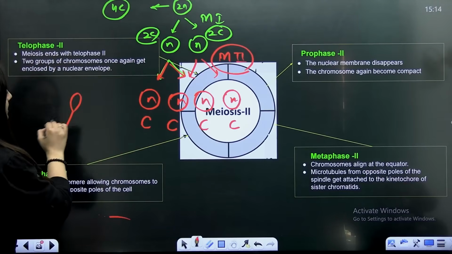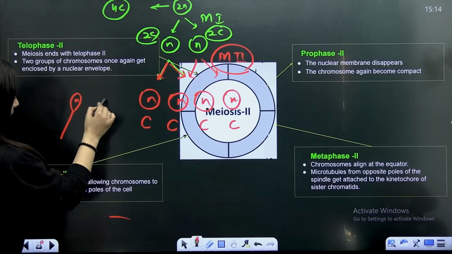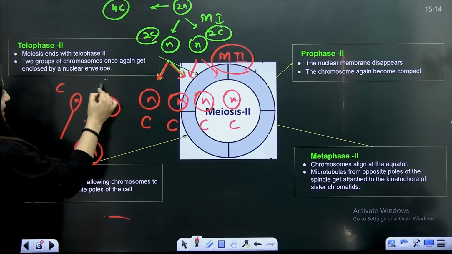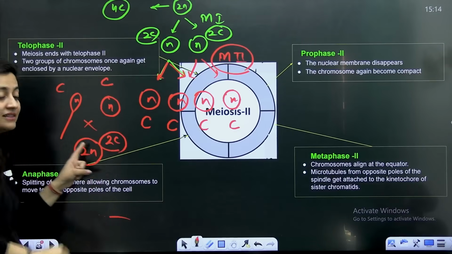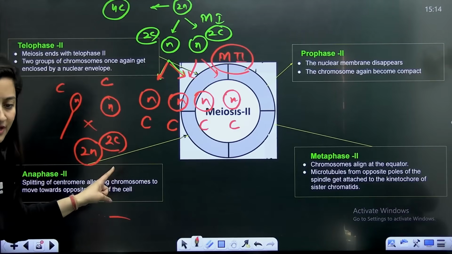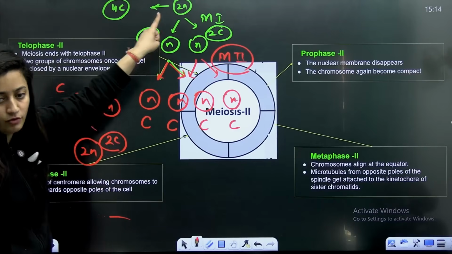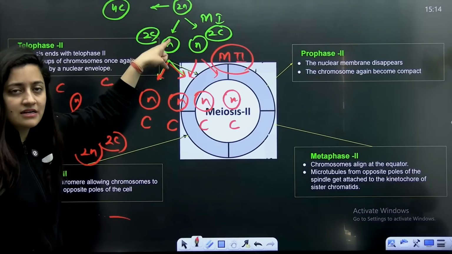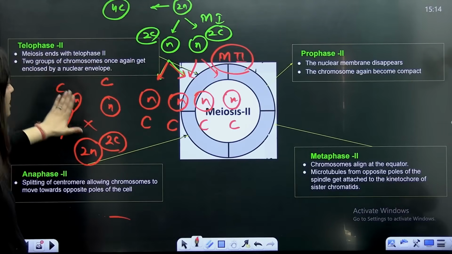Why? Because when there is gamete fusion, sperm n and ovum n will fuse. You'll get a 2n zygote. So C and C, the zygote will get 2C, and that's what we want. This is the initial amount of DNA, but after S phase, it has become 4C, because this cell, after S phase, is undergoing the division. That's why we are saying here it is 4C.